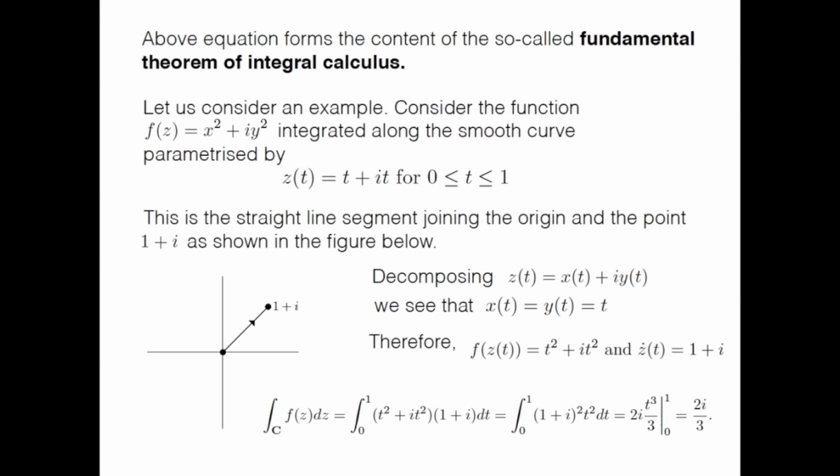It's a circle centered about the origin, and radius capital R. Now along this you just do the integration.